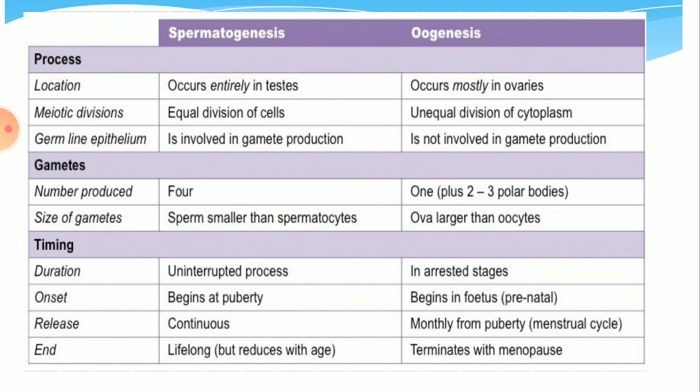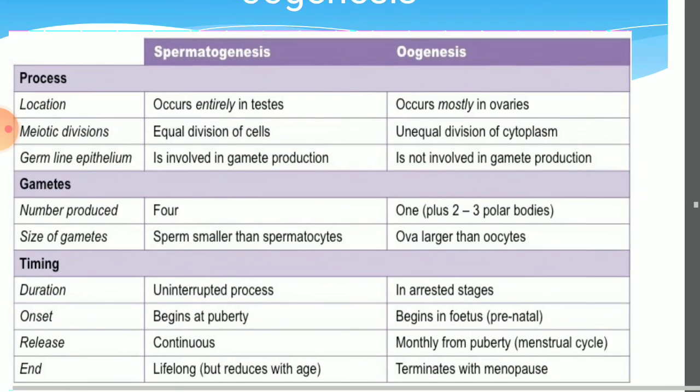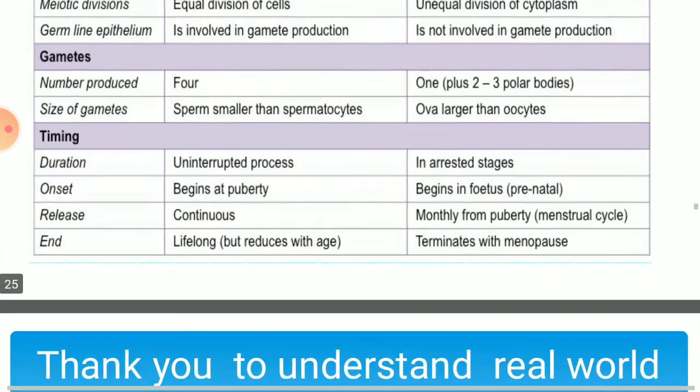Spermatogenesis involves gamete production after puberty. Oogenesis forms four gametes in spermatogenesis, whereas oogenesis produces only one gamete plus two or three polar bodies. Total polar bodies three. As for the size of the gamete, sperms are very small in size compared to the spermatocyte, but the ova are larger than the oocyte. So there is a timing also given, and these are the basic differences between spermatogenesis and oogenesis.